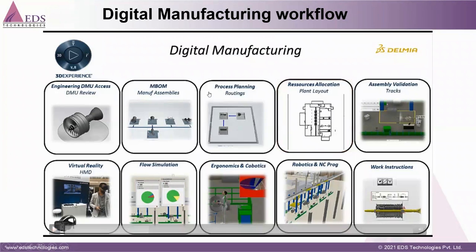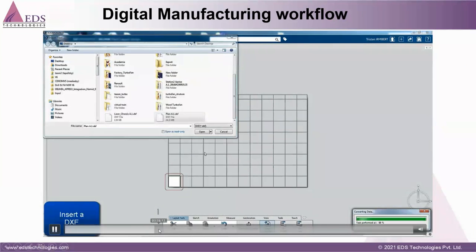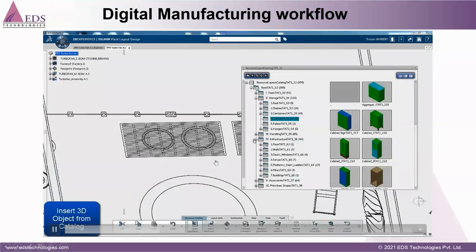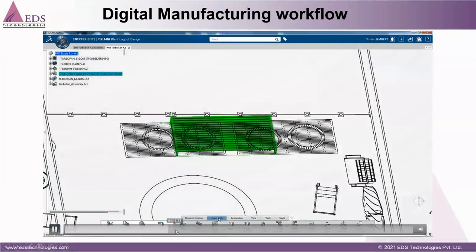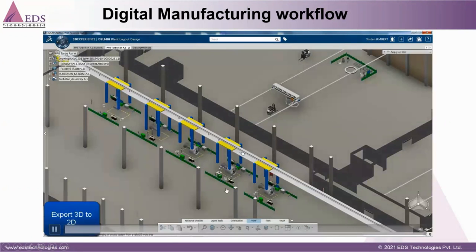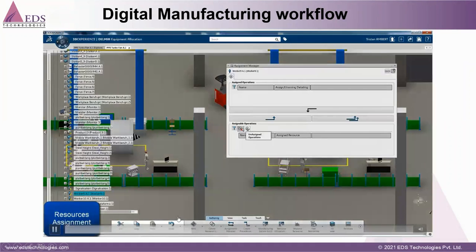After creating this process plan, how can we produce the product, meaning what resources are required? We need to plan the plant layout, meaning where my product should be built. I am just forwarding this. Based on my existing plant layout, if we are introducing a new product, we lay it out, and after the layout we assign the parts to each.